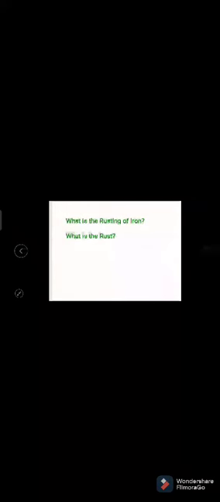Now let us see what is the rusting of iron, and what is rust. First, what is the rusting of iron? A slow and gradual disintegration of iron metal due to the environment is called rusting of iron.